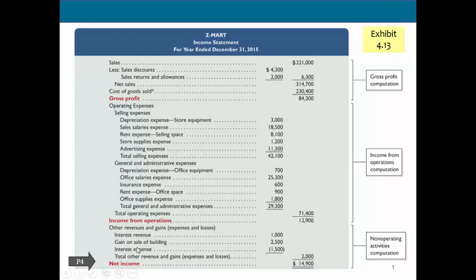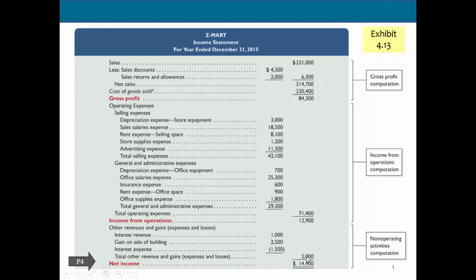The same with a type of a gain on the sale of a building, or the same with the gain on the sale of land or machinery. We are a merchandising company. We are not in the business of selling buildings or land. So any gains that we have from that, we're going to show in this other section. And then also interest expense. Interest expense is going to be shown down here because this is a non-operating type of activity. It's not our typical type of expense.